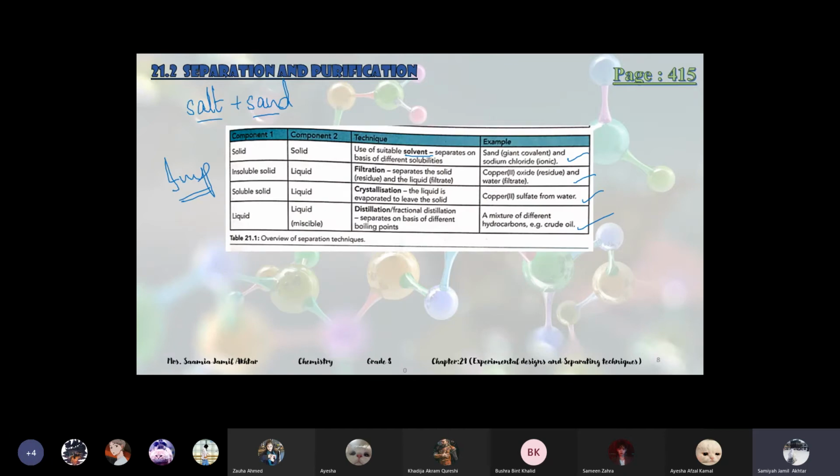There are questions in the past papers in which you have different substances, and if you want to separate this from this, which technique will be used? If you want to separate this solid from this liquid, which technique will be used? There are questions like this, and in the worksheet of this chapter, which inshallah I'll give you next week, there are questions like that.